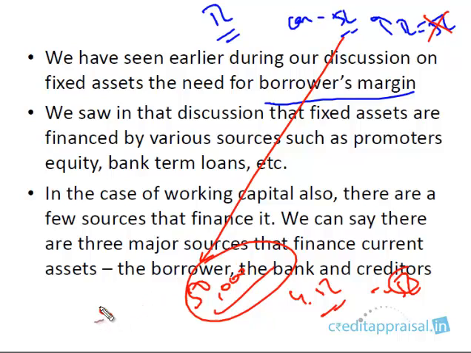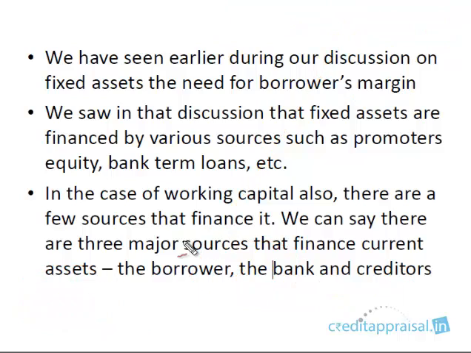This need not be 50%. This might be as small as 10% or 5%, some percent. This depends on the bank's policy, but ensure that there is some borrower stake. This we discussed already in the chapter on term loan appraisal. There, under the means of finance, we discussed that the fixed assets can be financed by various sources such as the promoter's equity, which is the margin, term loans, unsecured loans, share application money. So various sources. This we discussed in the term loan appraisal.